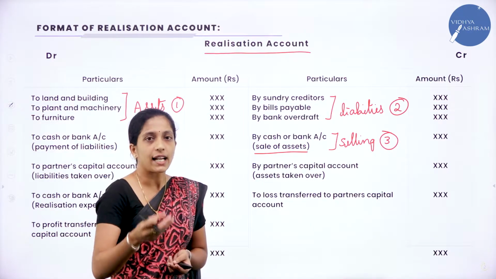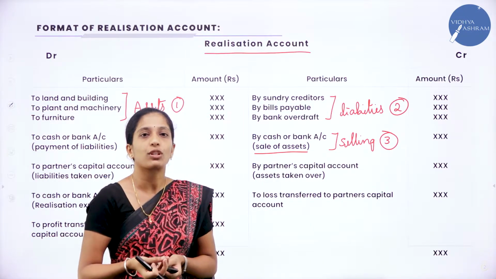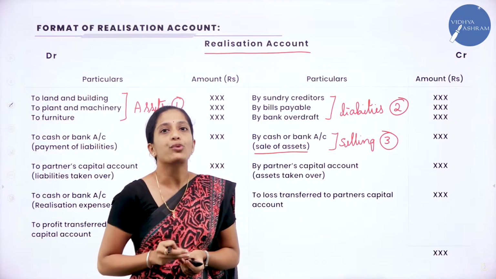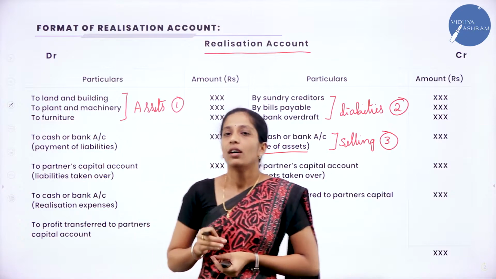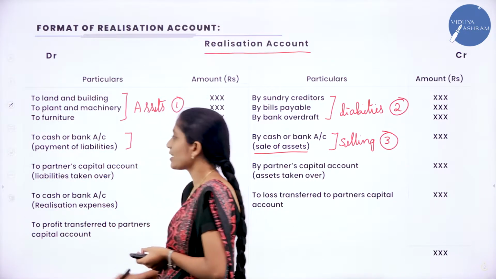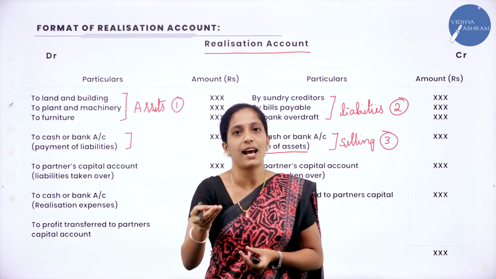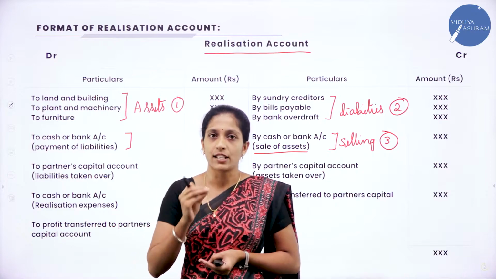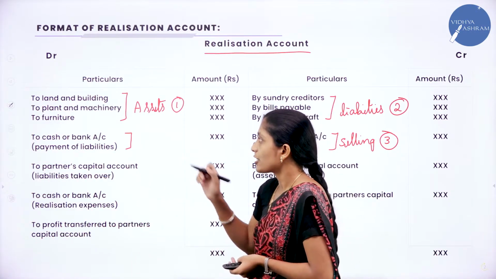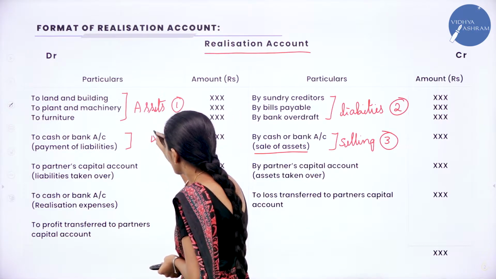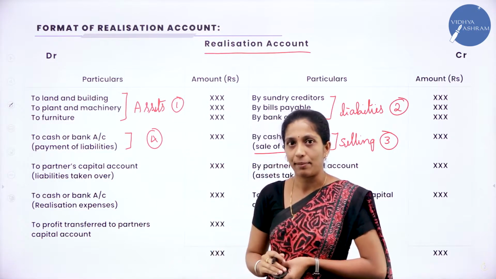After selling asset, cash or bank comes to the business. So using that cash or bank, we have to pay the outsiders liability. Now for that, what is the entry? To cash or bank. So why is it to cash or bank? So when you pay the liability, what goes out of the business? Cash or bank goes out of the business. So you will record it as to cash or bank account. So this is your fourth step. So this is what? Payment of liability.